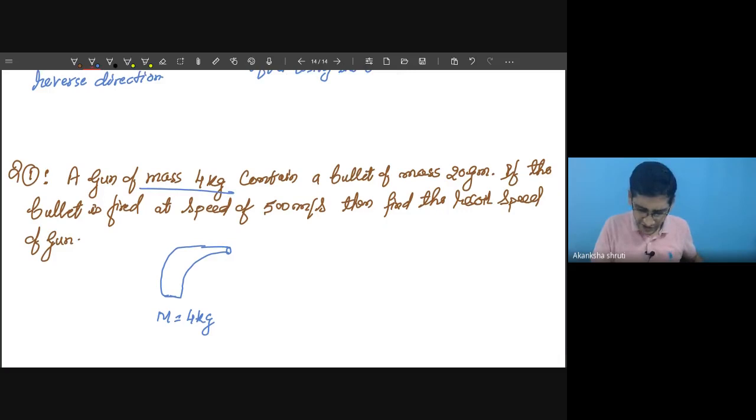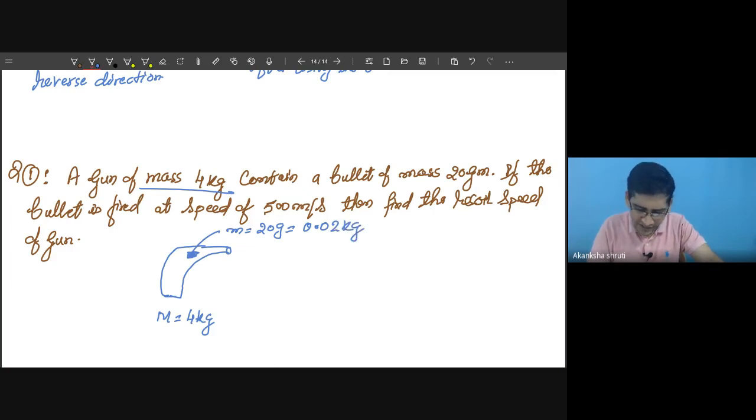And a bullet, you may keep this bullet inside this, or maybe outside itself. So for this bullet, the mass is given as 20 gram. First convert the unit, so it becomes 0.02, divided by 1000, kg.